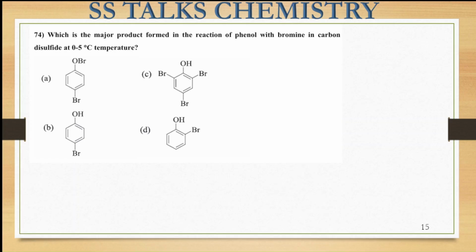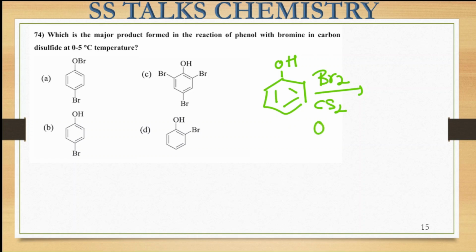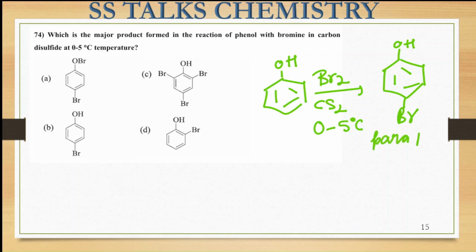So they are asking what is the major product formed in the reaction of phenol with bromine in the presence of carbon disulfide at a temperature of 0 to 5 degrees centigrade. So here whenever we have this phenol species and we treat it with bromine in the presence of CS2, that is your carbon disulfide, at low temperature conditions, in this case you get the para substituted bromophenol as the major one. Okay, so at low temperature conditions your para product is the major one.